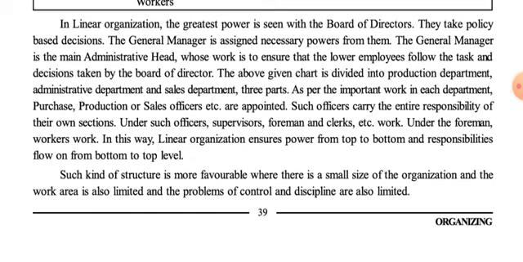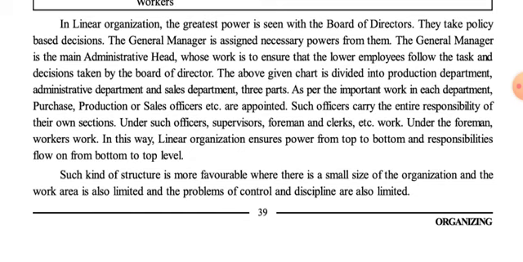Under such officers, supervisors, foremen and clerks etc. work. Under the foreman, workers work. In this way, linear organization ensures power from top to bottom and responsibilities flow from bottom to top level.